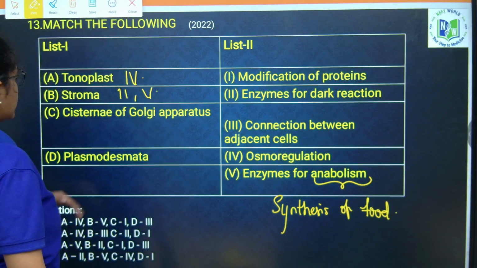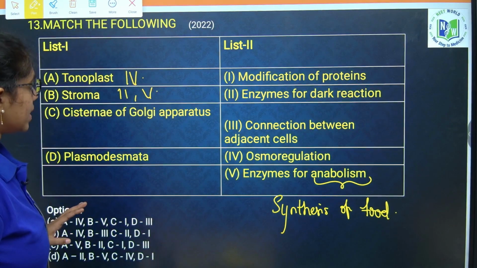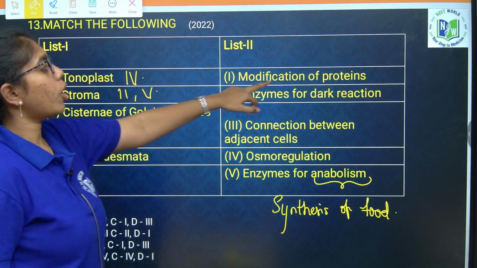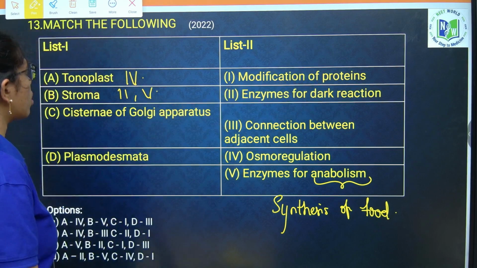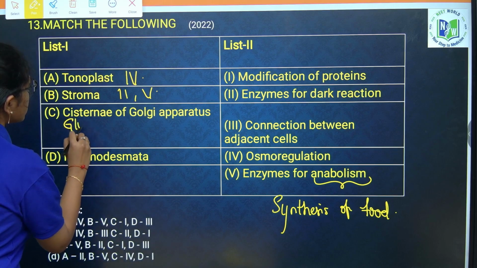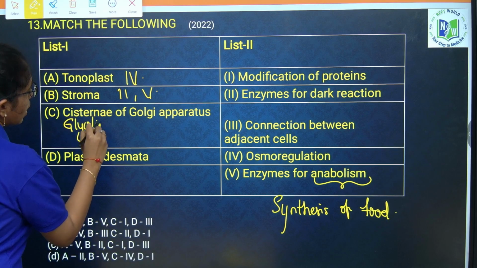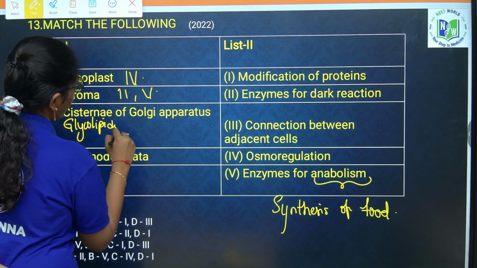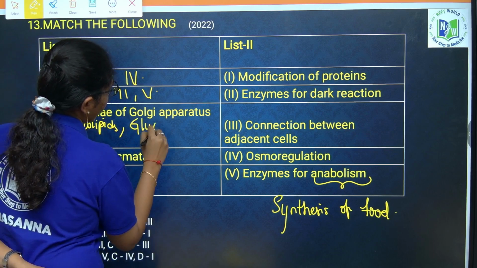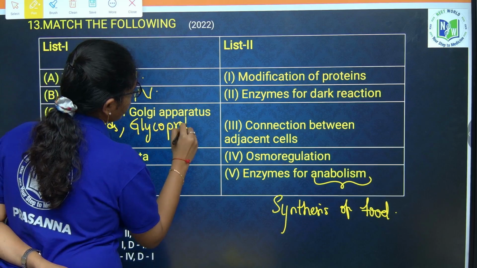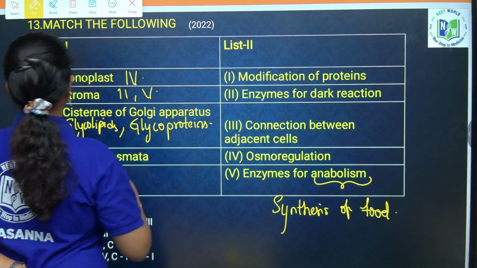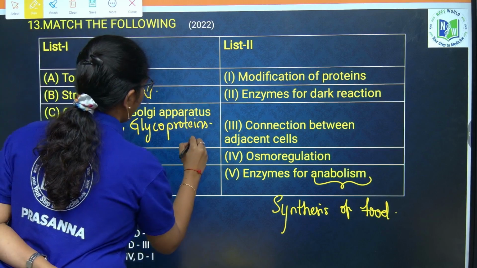Okay. Next, cistern of Golgi apparatus helps in modification of proteins and formation of what? Glycolipids and glycoproteins. Okay. Now if you see, C is 1.